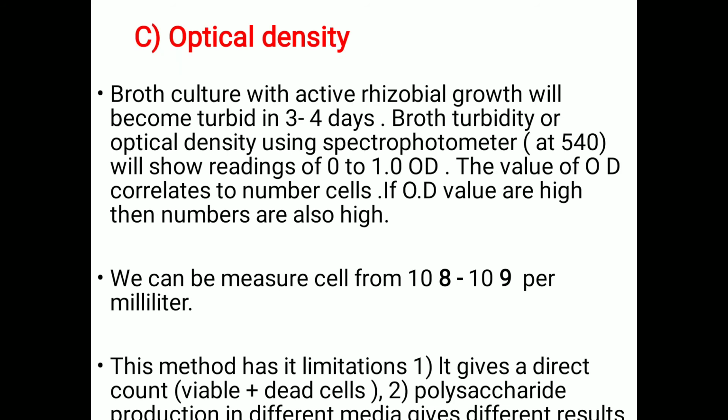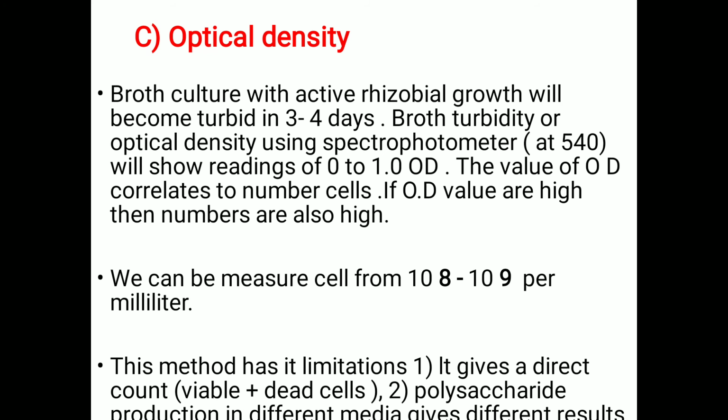Then let's see about the optical density. A broth culture with active rhizobial growth will become turbid in 3 to 4 days. Broth turbidity, or optical density, we can check with the help of a spectrophotometer. At 540 it will show the reading. That means the spectrophotometer at 550 nm shows a reading of 0 to 1.0 optical density.